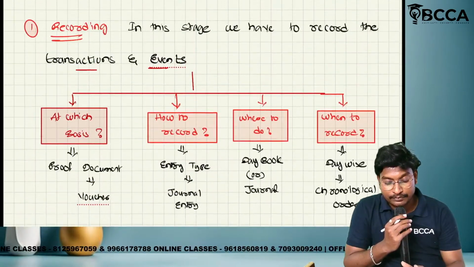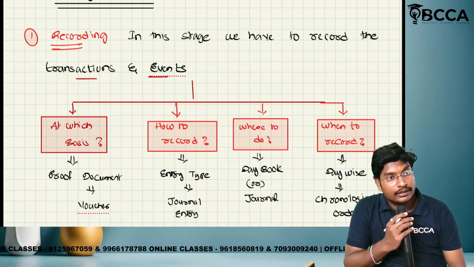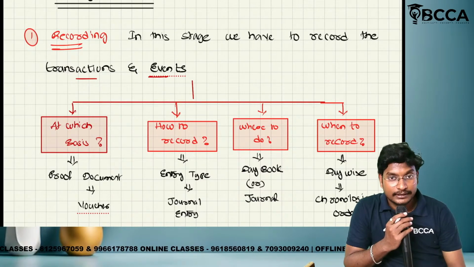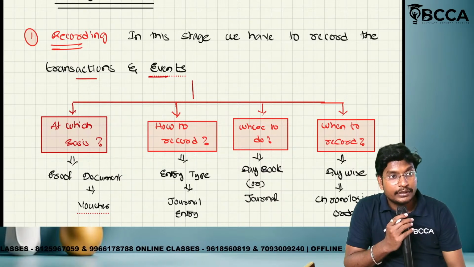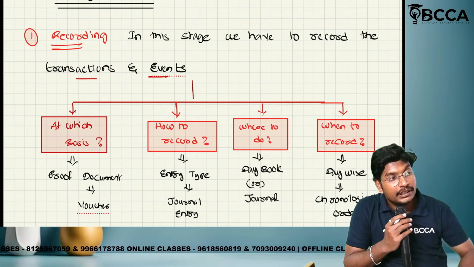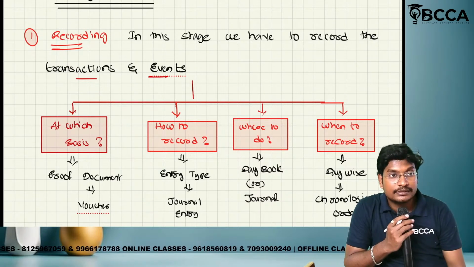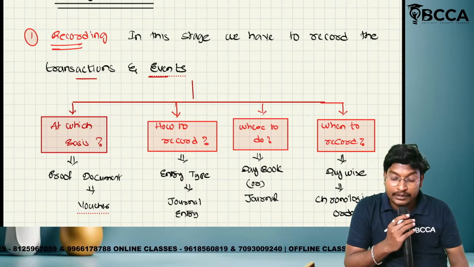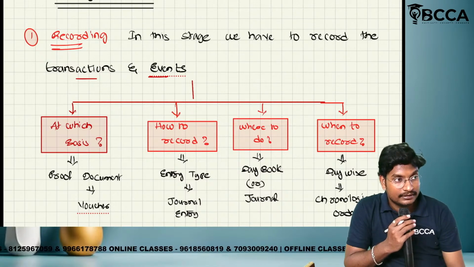What is the first step of accounting? Recording. What is the meaning of recording? Recording means we just record the transactions and events. Where do we record? We record in a journal book in the form of journal entries. What is the meaning of journal entry? We will discuss after the double entry system, no problem. Next, when to record? On a daily basis.